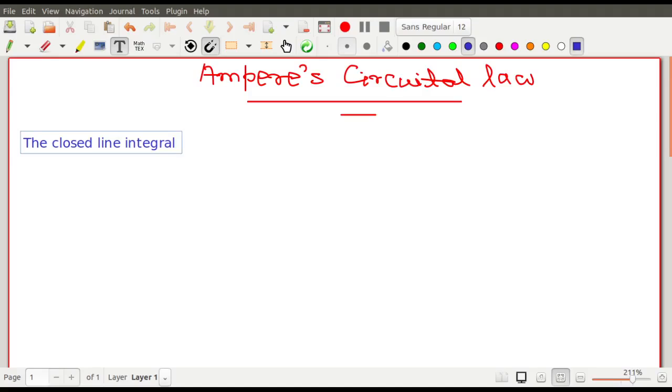Today you will also see that I will try to introduce some concepts which will definitely use some other ideas of vector. So the closed line integral of what?